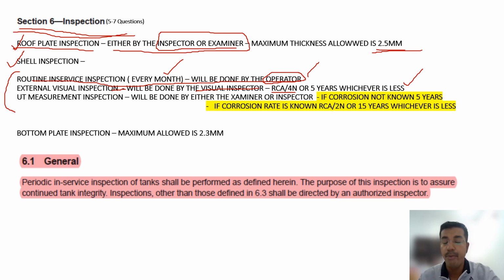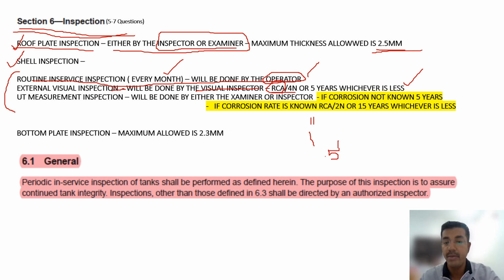So RCA by 4N. Now you will ask me what is N. N is the corrosion that happened per year. Let's say a plate thickness is 1 inch. RCA, remaining corrosion allowance: let's say it was designed such that the corroded thickness is 0.5 inch, and 0.5 inch is the remaining corrosion allowance.